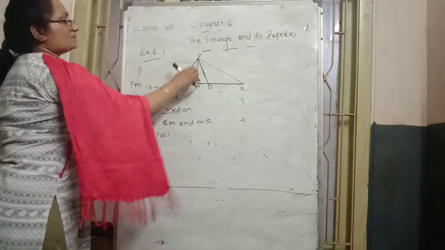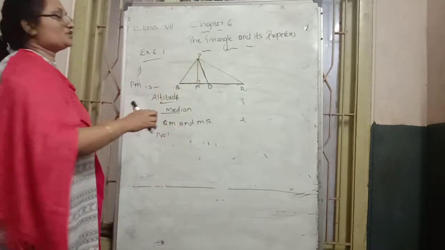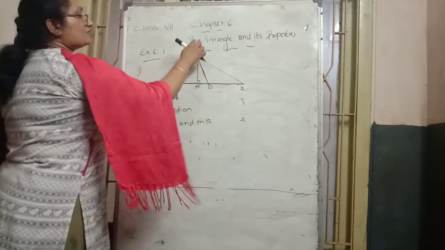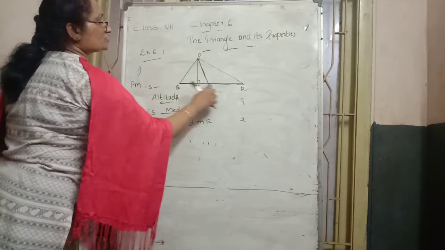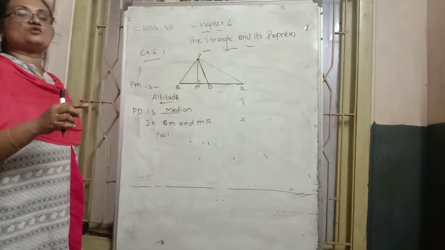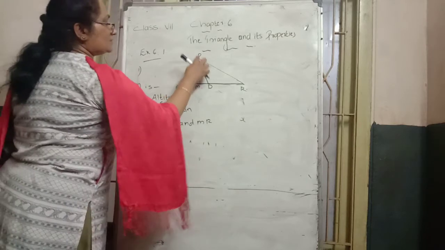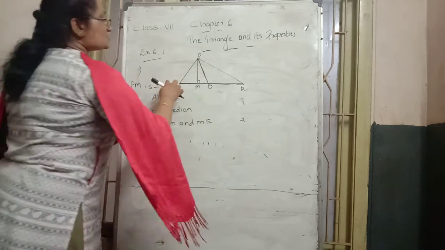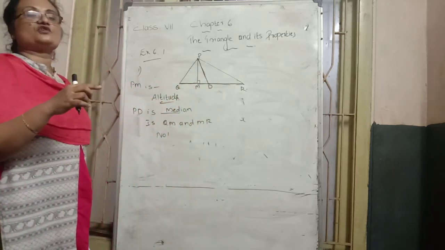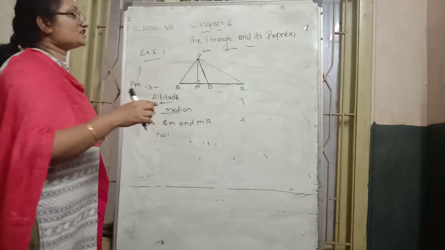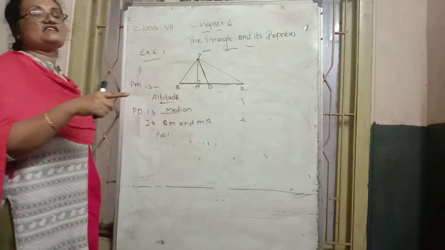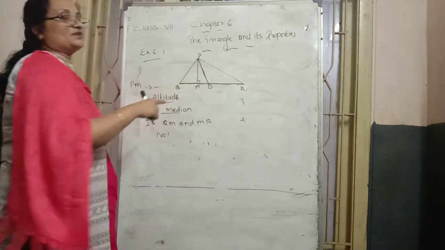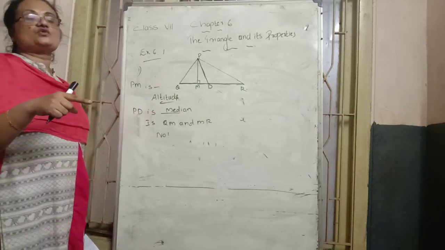Then what about PM? PM represents an altitude. From vertex P, the opposite side is QR. From vertex P we draw a perpendicular to side QR. That perpendicular we call an altitude. But PD goes from P to the opposite side QR, drawn to the middle of the QR line. That's why PD is the median and PM is the altitude of that triangle.